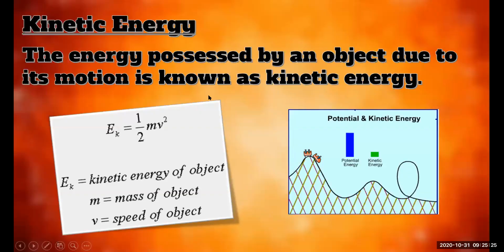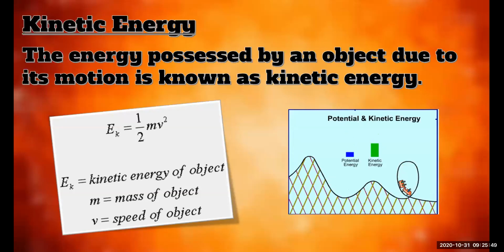So then there are two types of mechanical energy, right? One is kinetic energy, the other one is the potential energy, right? So chemical energy means energy stored in an object. Usually an energy stored in an object, we call it chemical energy, right?